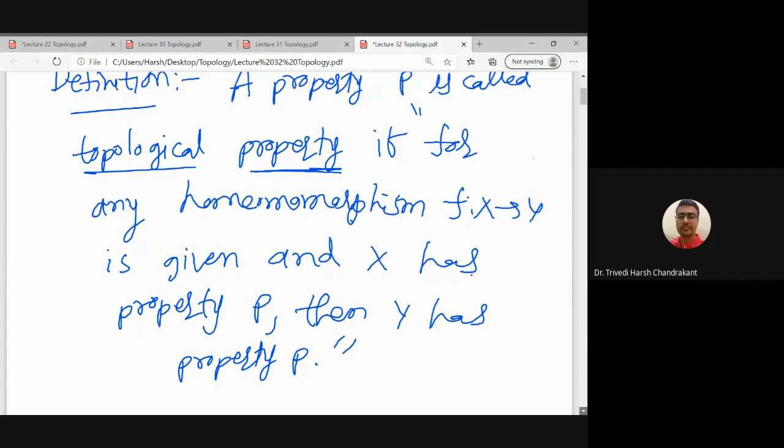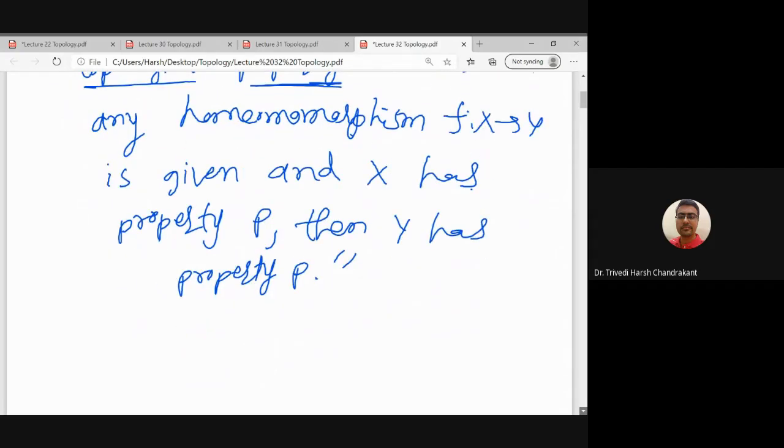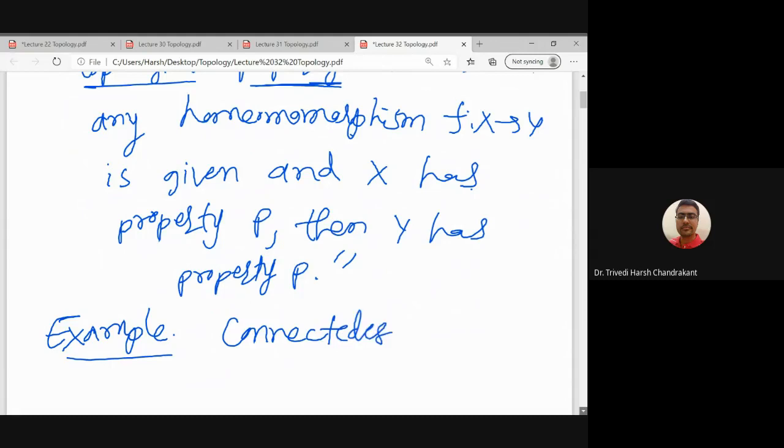So what is the example? The example is that connectedness is a topological property.